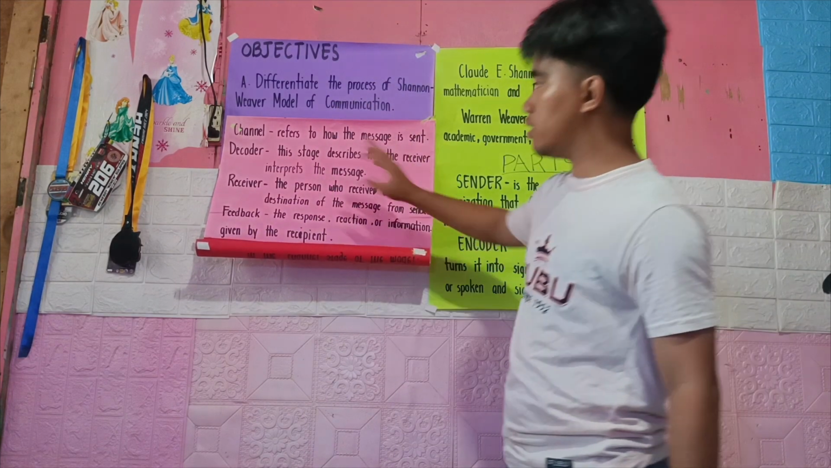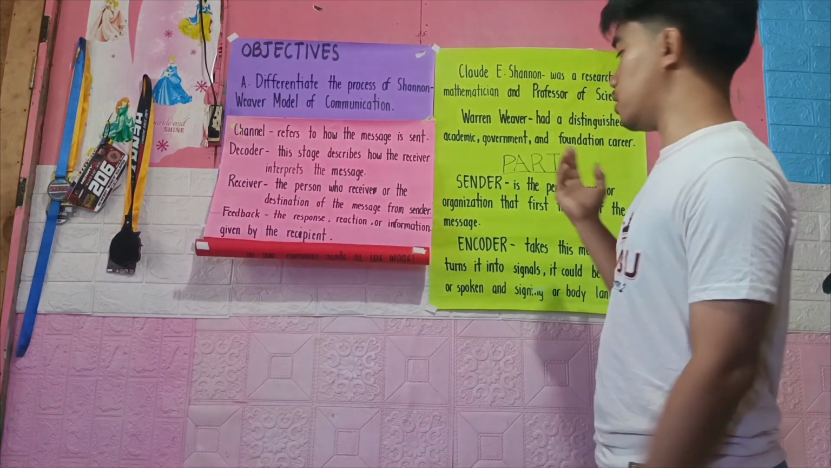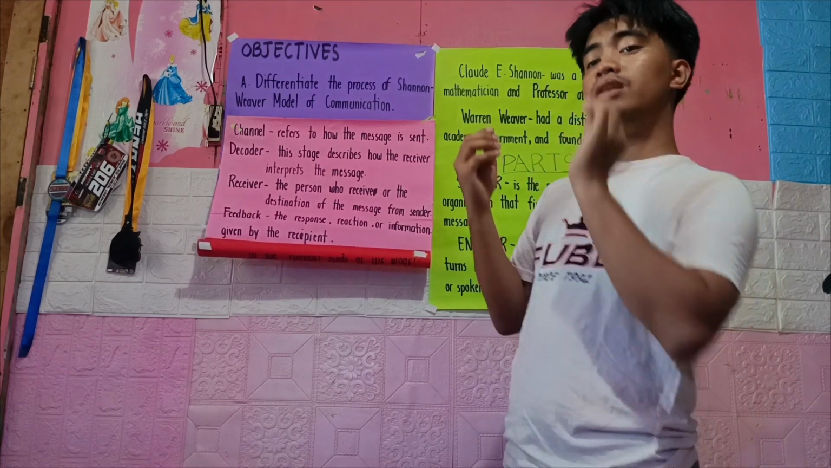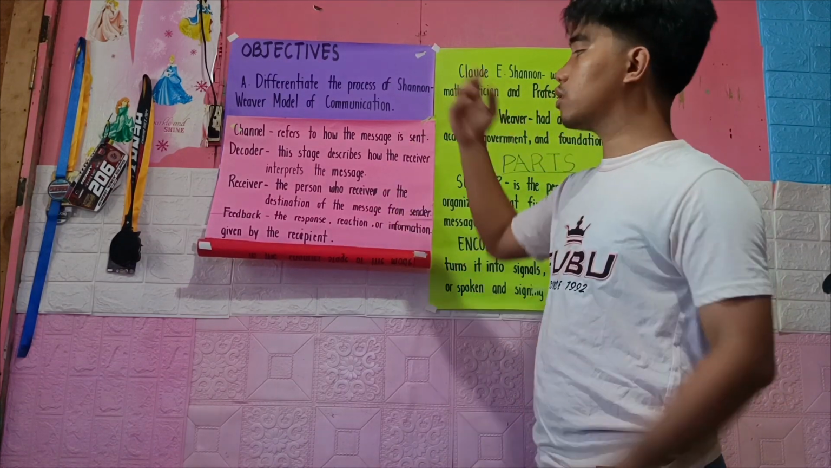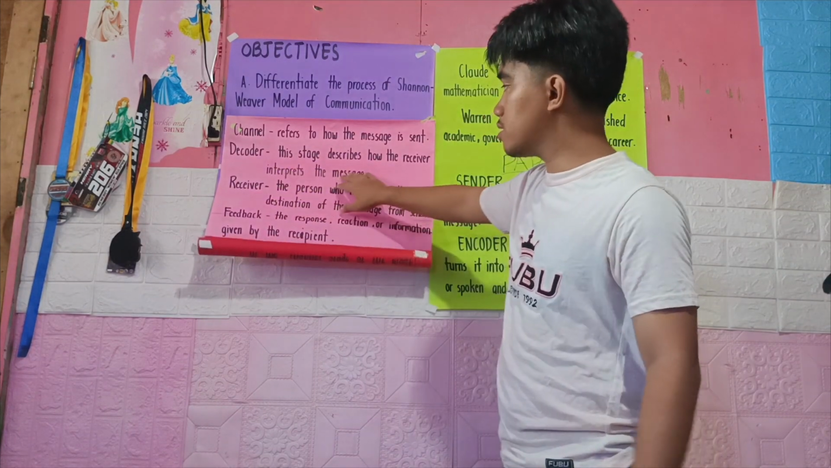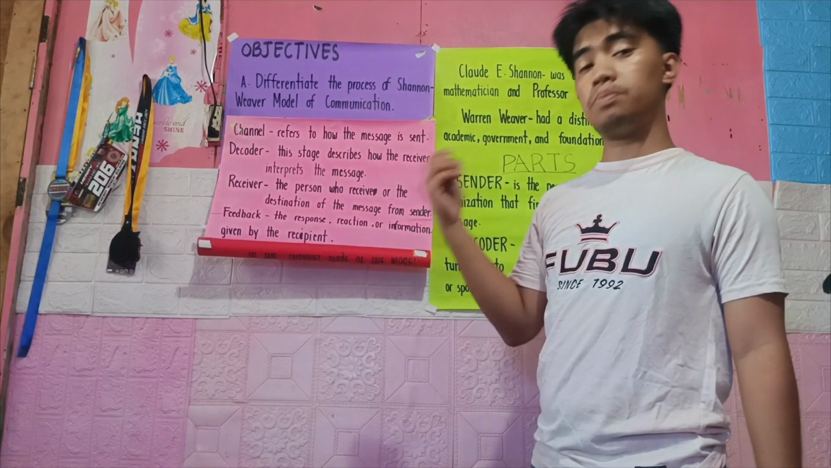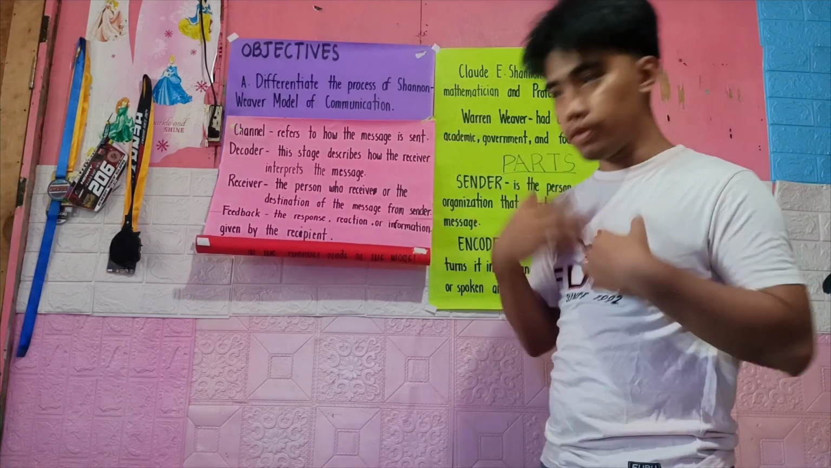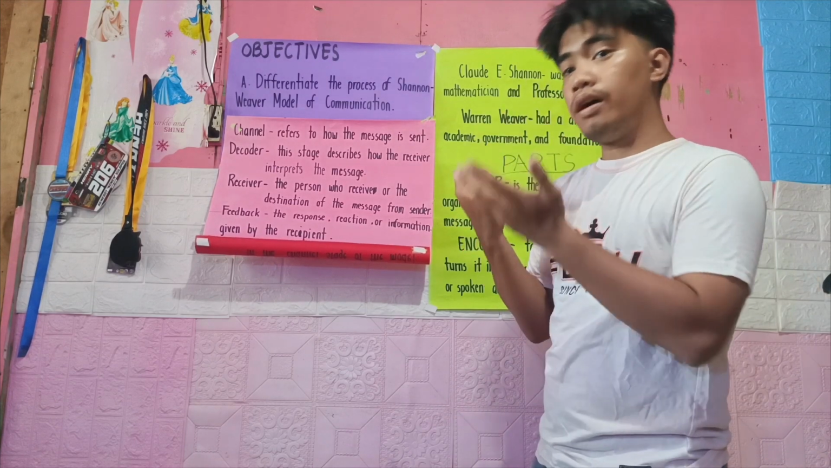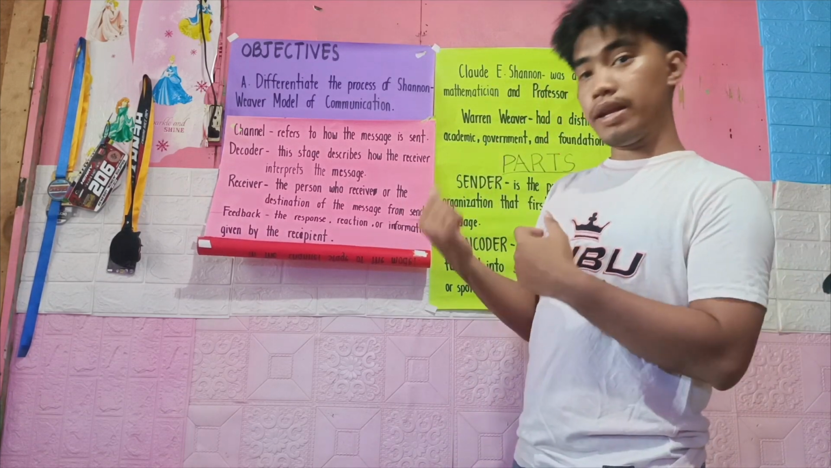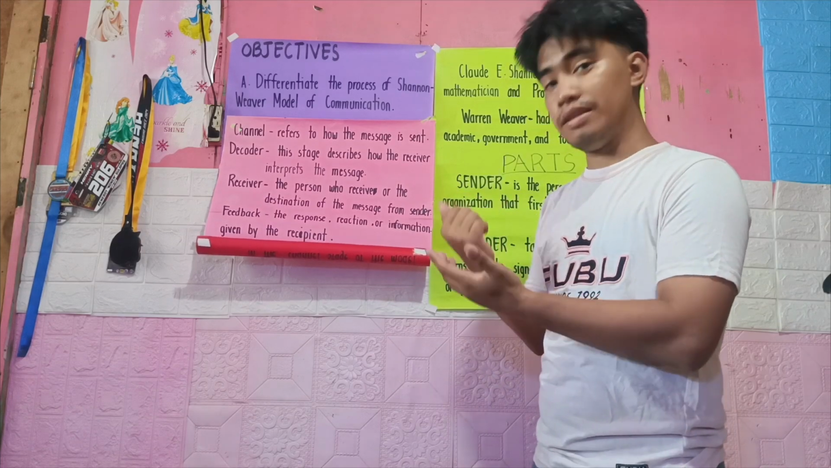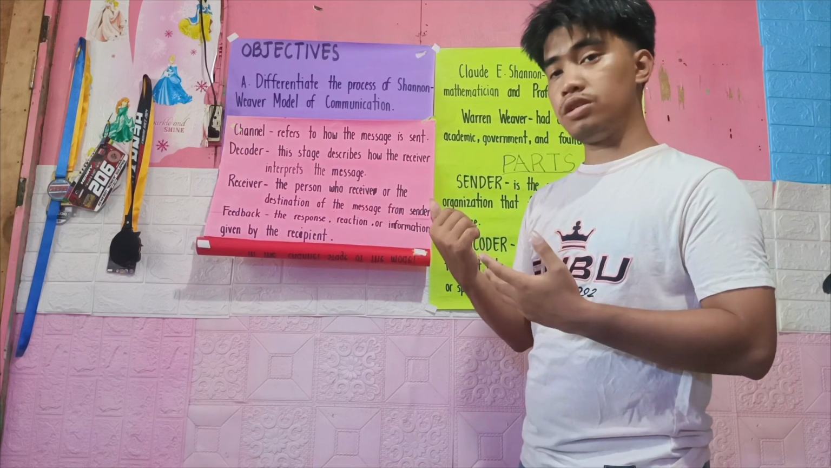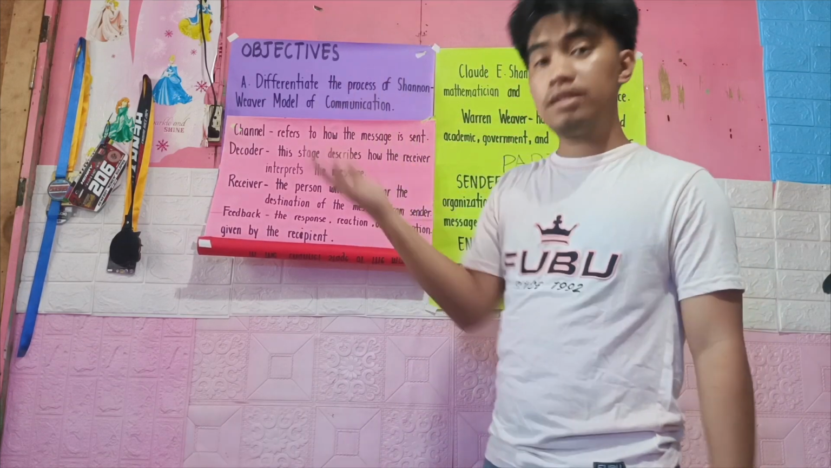So next is the decoder. Since we already discussed the encoder, which is the one who accepts the message that will be carried on to the channel, it will then go to the decoder. This stage describes how the receiver interprets the message. So going back to the example, I am calling someone. I am the sender, the speaker of my phone is the encoder, and the channel is the landline or the signal itself. And the decoder in that conversation is the speaker of my friend's phone.